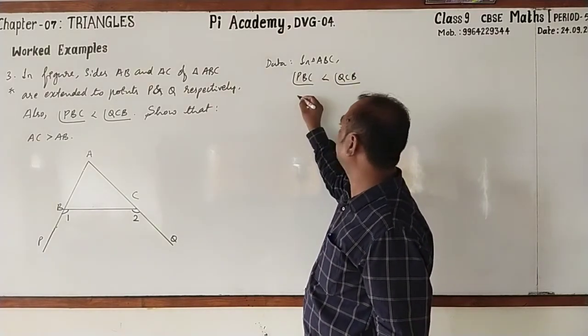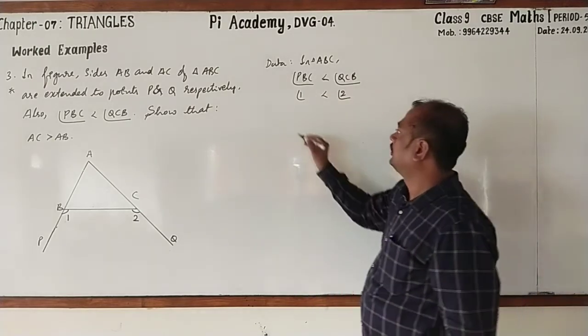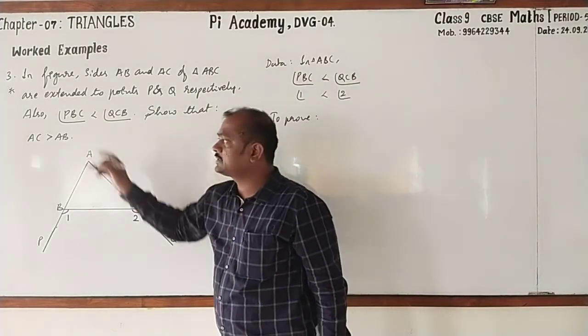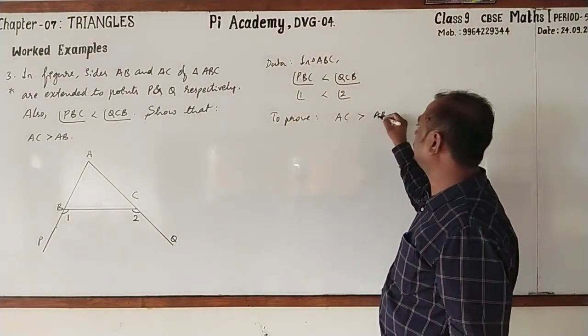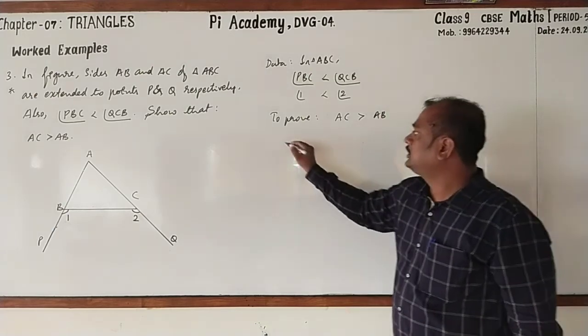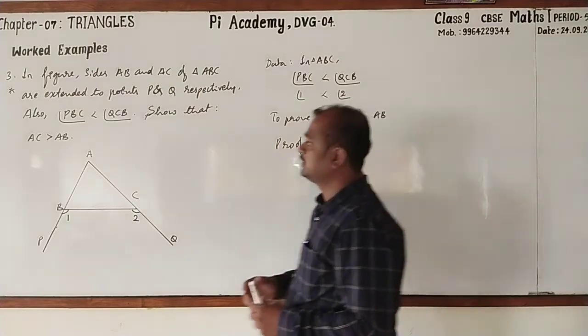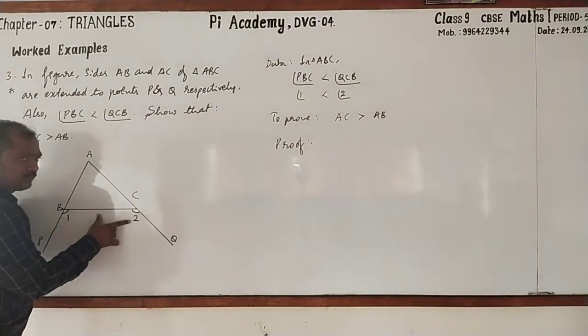PBC is nothing but angle 1 is less than angle 2. To prove, we are going to prove that AC is greater than AB. It is very simple to prove. I'll tell you why it is. See that they have given these two angles. We want substitution for these.